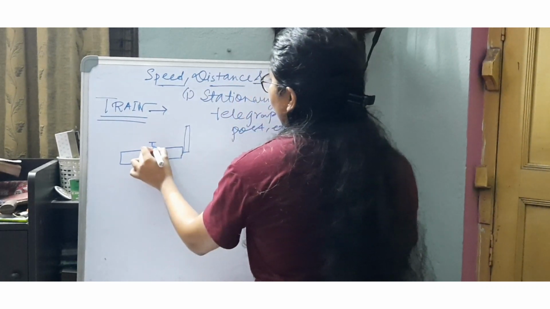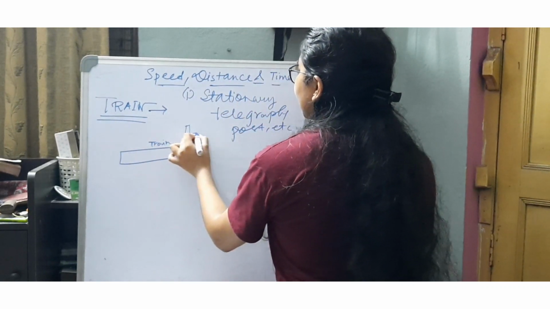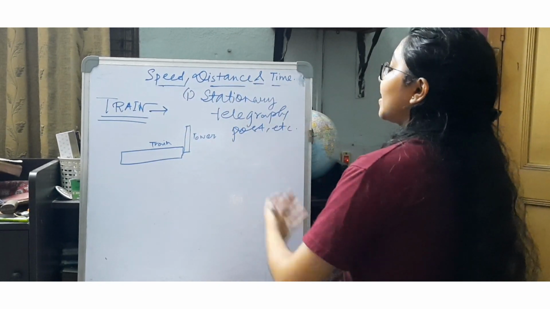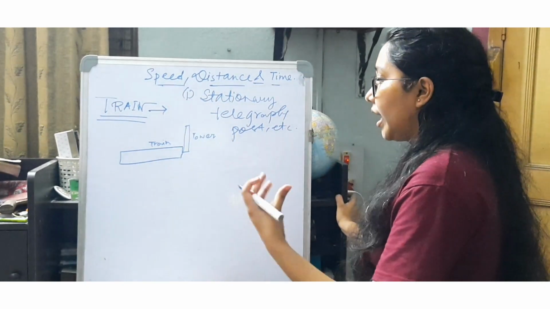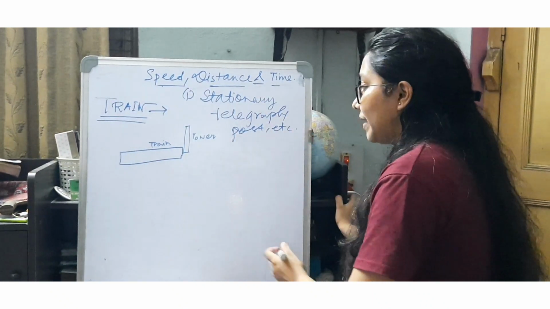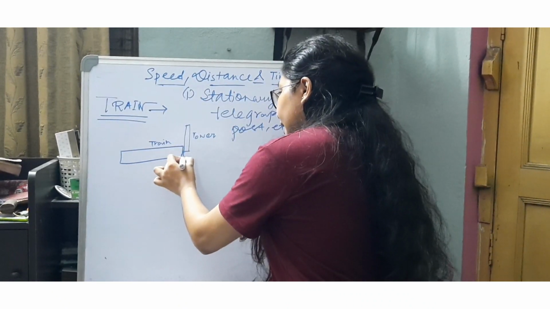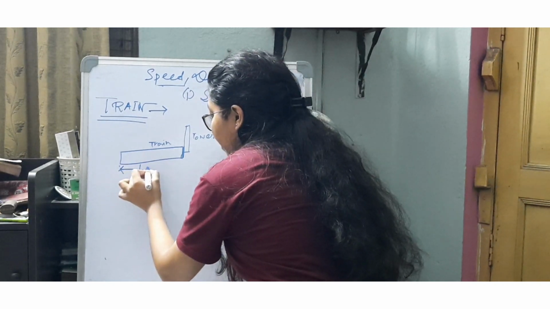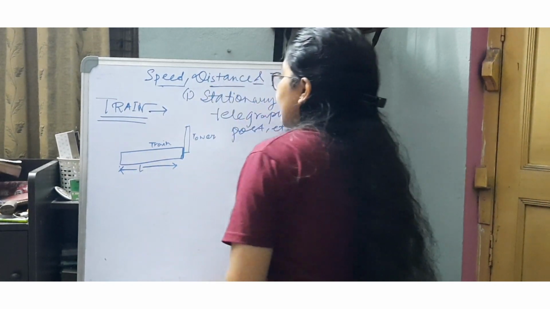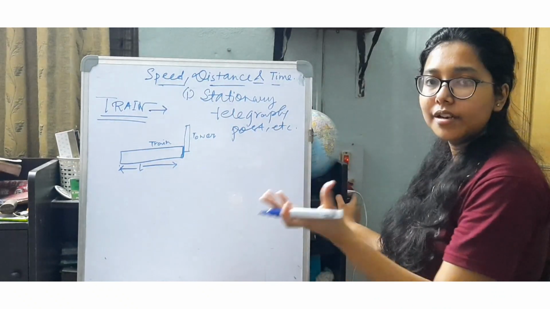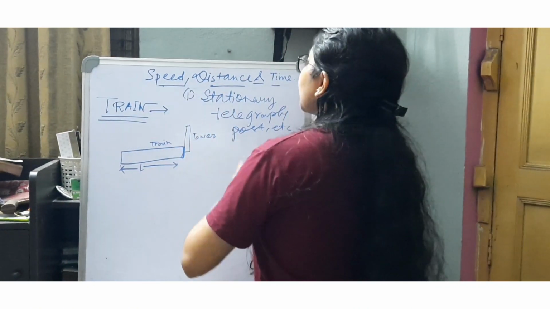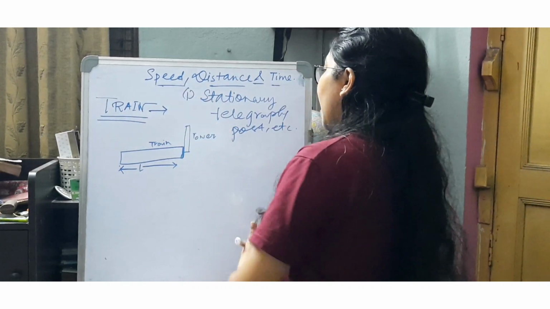So this is the train and this is the tower. Now, what is the distance covered by the train in overtaking this tower completely, provided the train started from this point? If L is the length of the train in any unit, how much distance does the train need to travel?